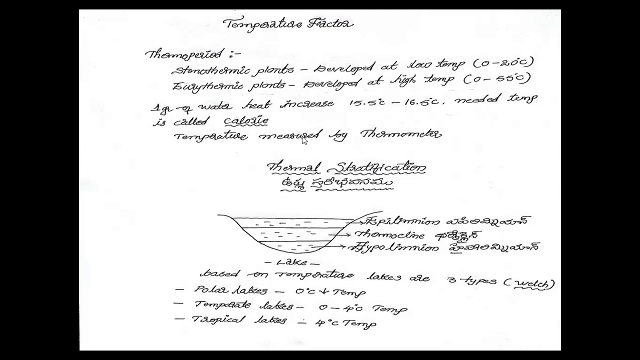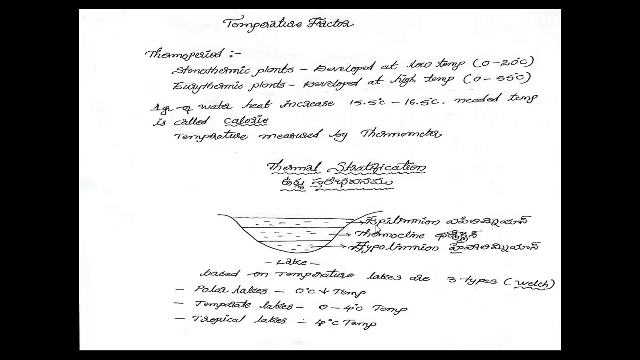Temperature is measured by a thermometer. In aquatic regions, based on temperature, we can estimate the stratification called thermal stratification. Based on the thermal stratification, every lake shows mainly three portions.